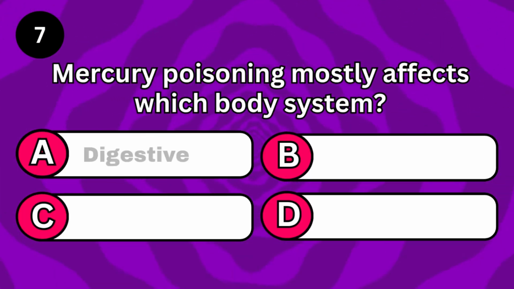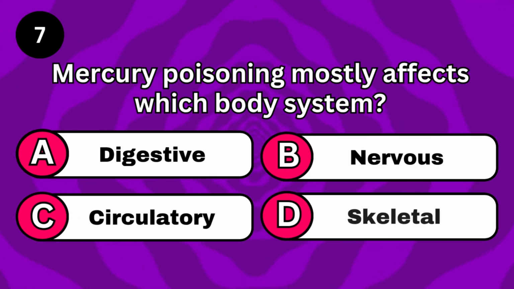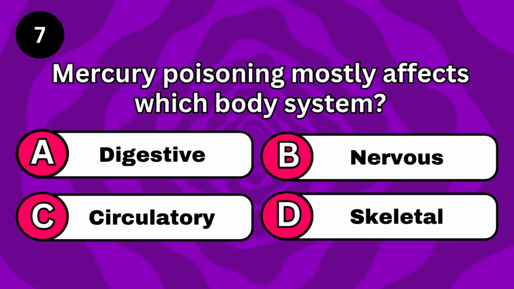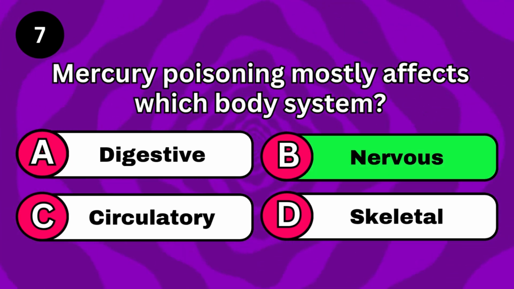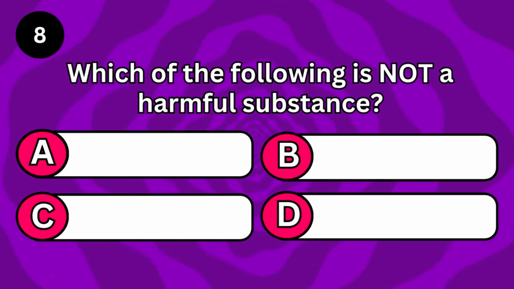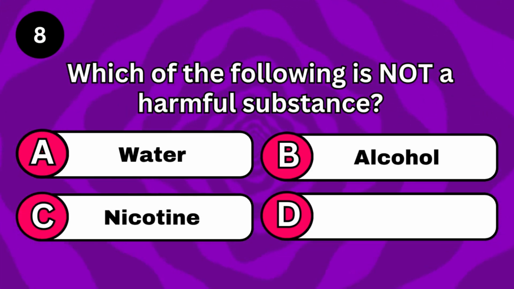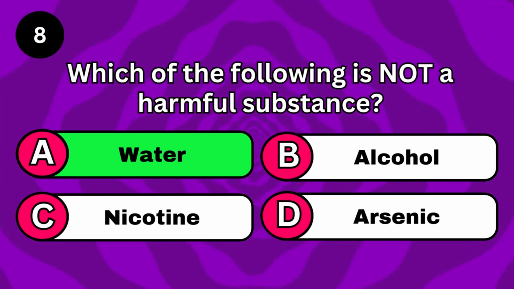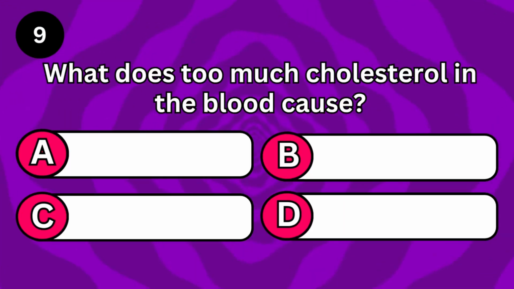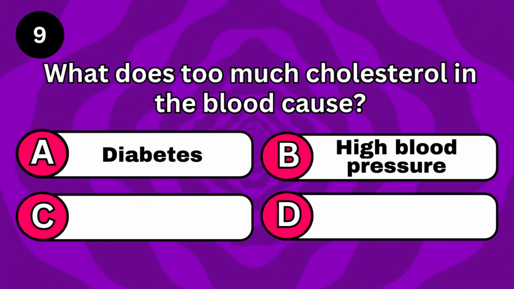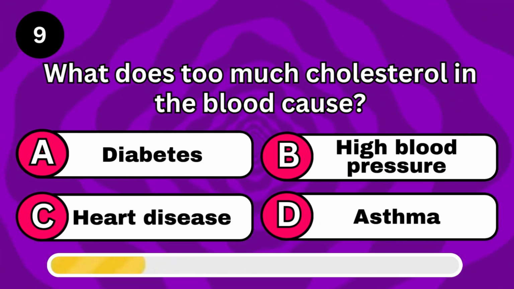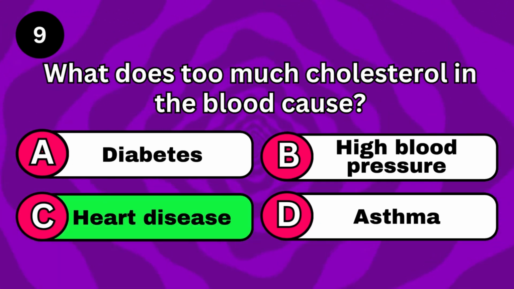Mercury poisoning mostly affects which body system? Nervous. Which of the following is not a harmful substance? Water. What does too much cholesterol in the blood cause? Heart disease.